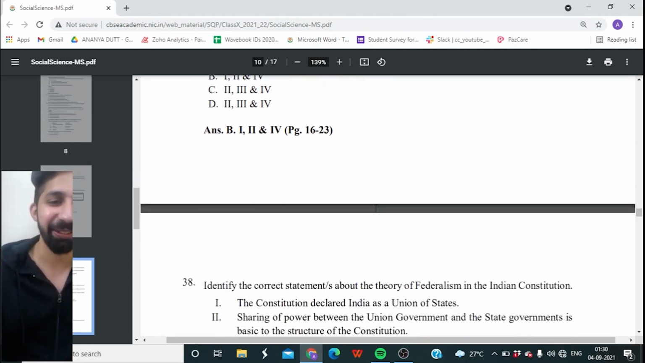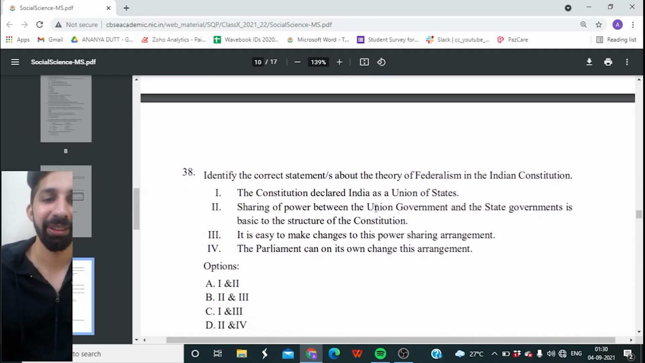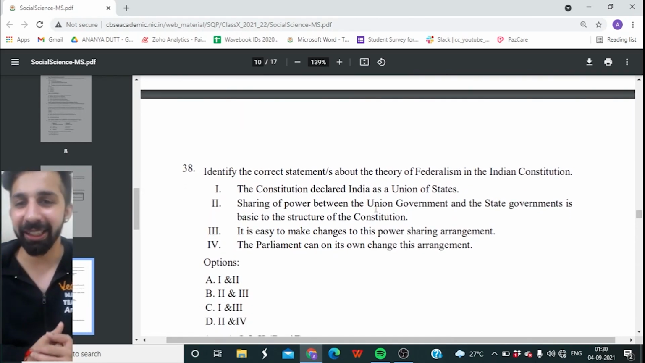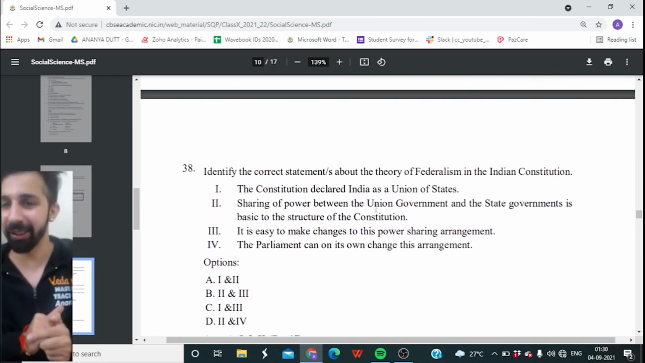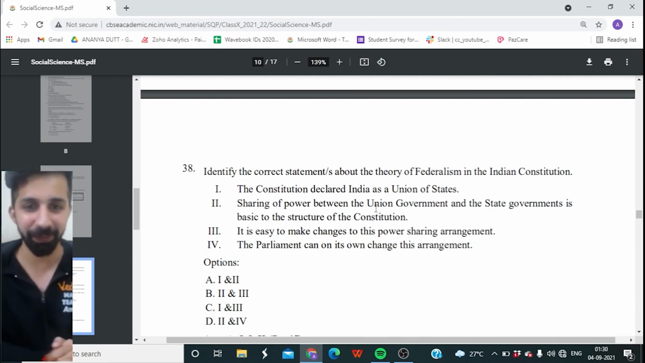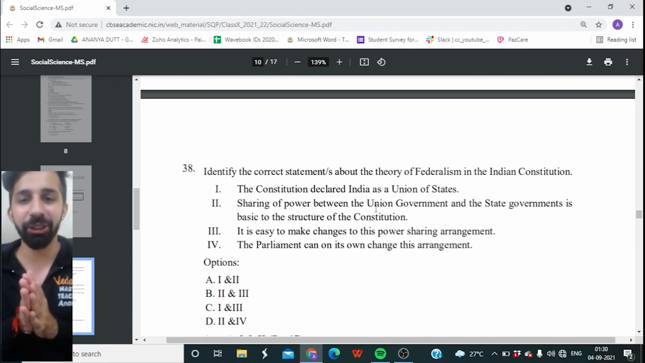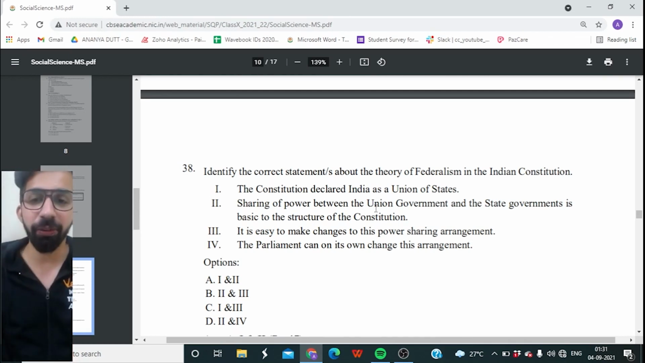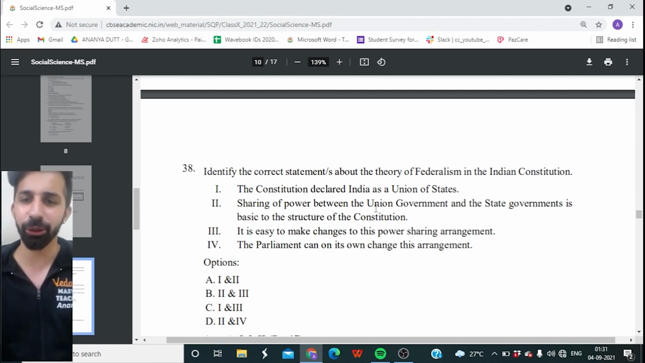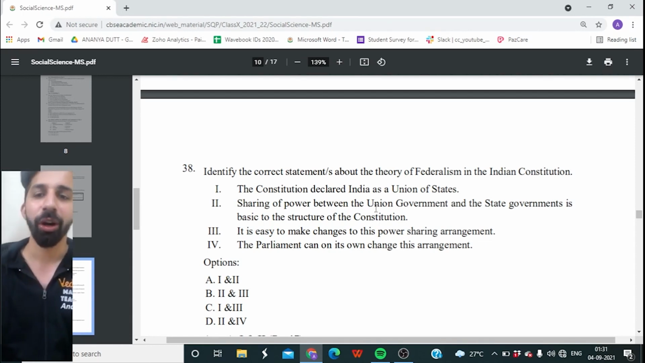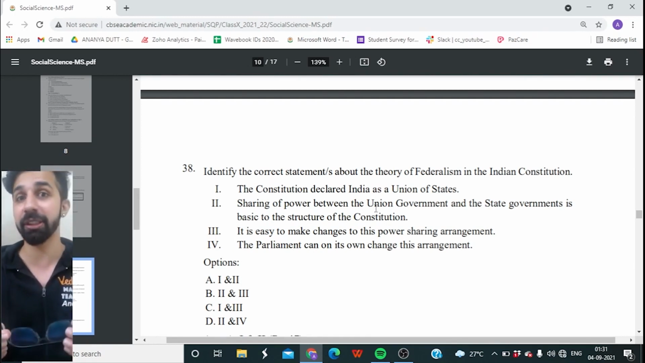38th question, guys. Identify the correct statement about the theory of federalism in the Indian Constitution. Option A, the Constitution declared India as a union of states. Option B, sharing of power between the union government and the state government is basic to the structure of Constitution. Option C, it is easy to make changes to this power sharing arrangement. Or is it option D, the parliament can on its own change this arrangement?